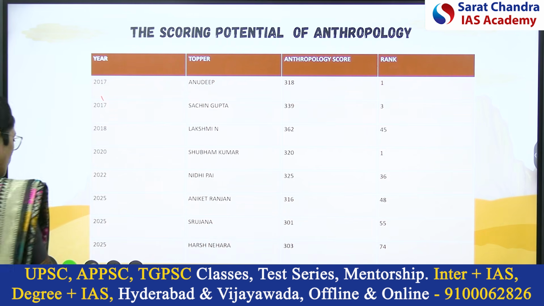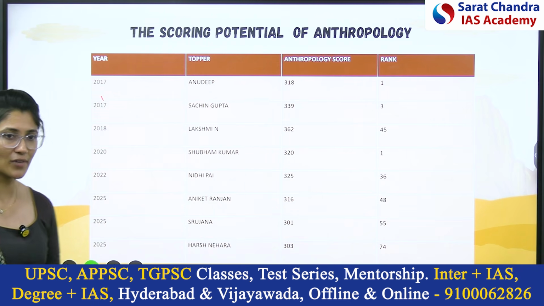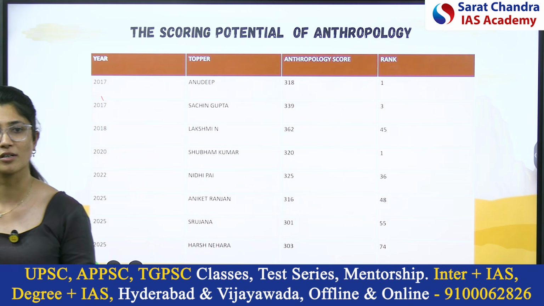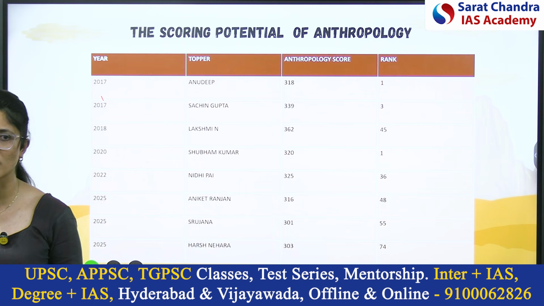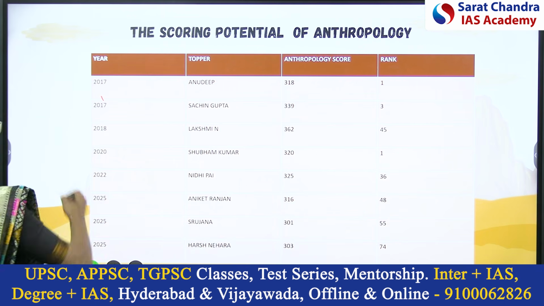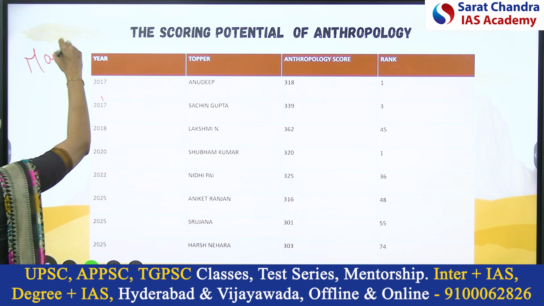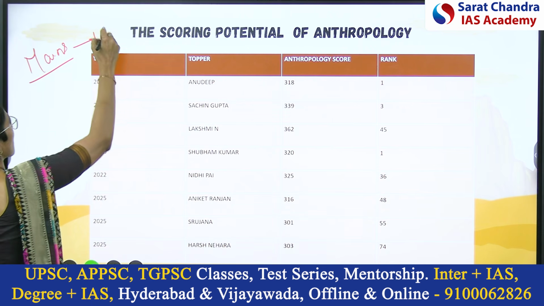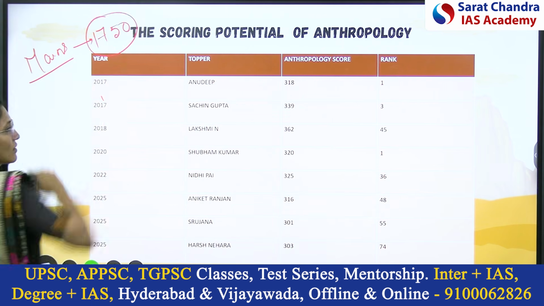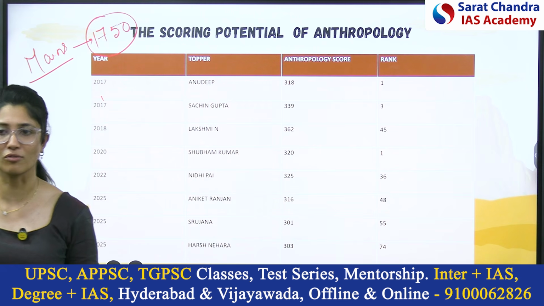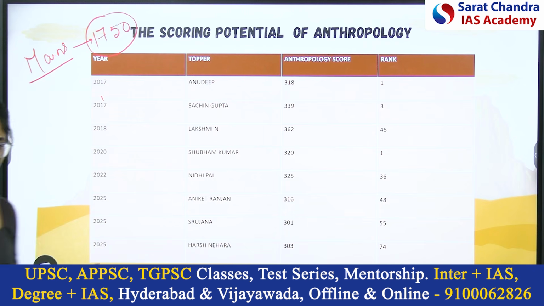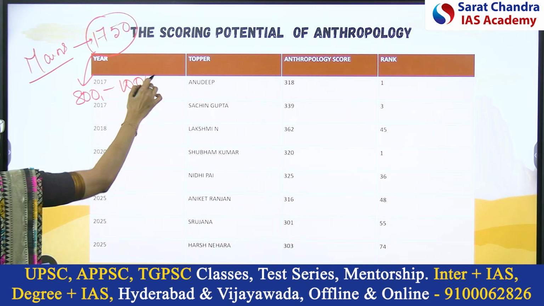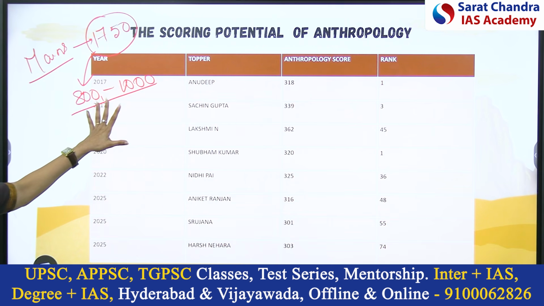So let's get to the facts. Generally we have 4 GS papers, 1 essay paper and 2 optional papers. Optional, including both papers, gives a score of 500. So the total marks for mains? 1750. Out of 1750, how much should you score? What is the average topper score? This is what you have to score, right?